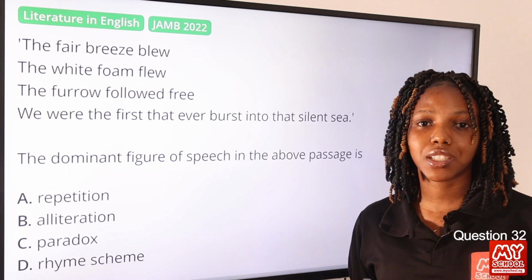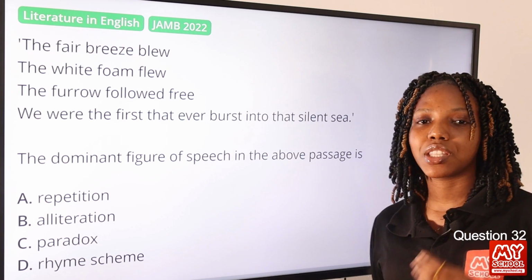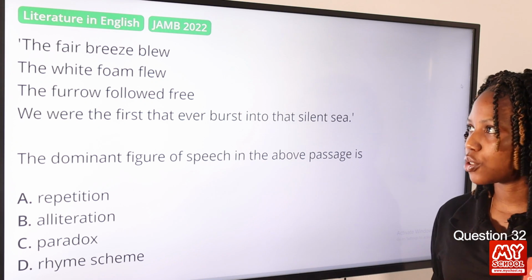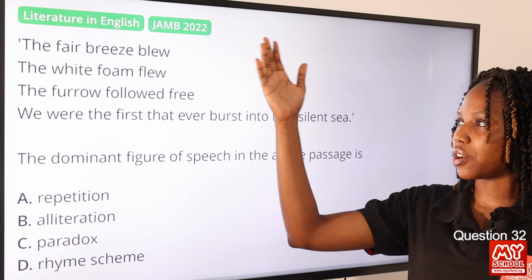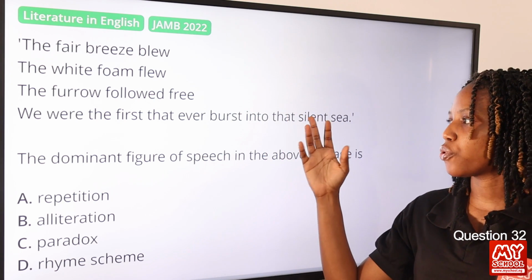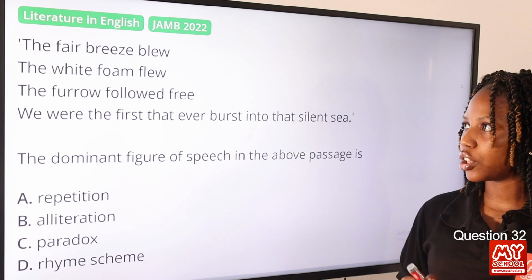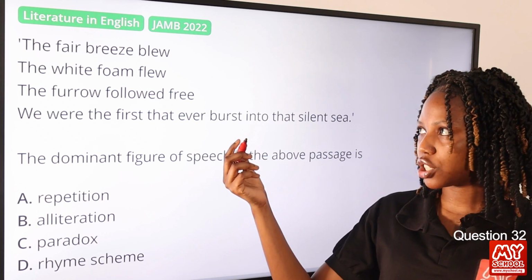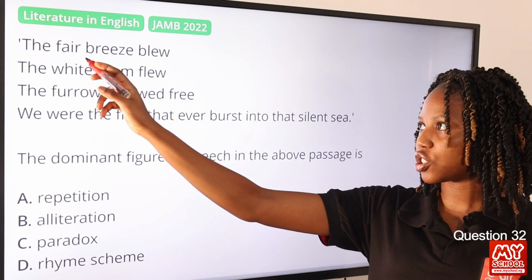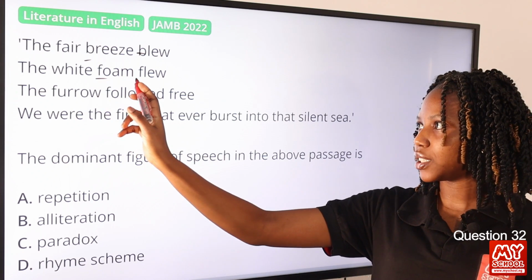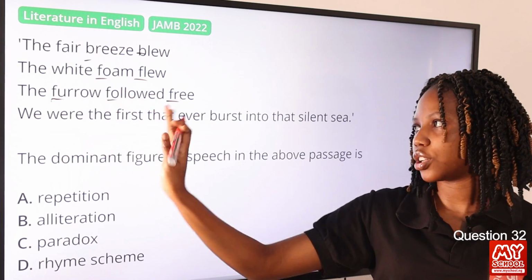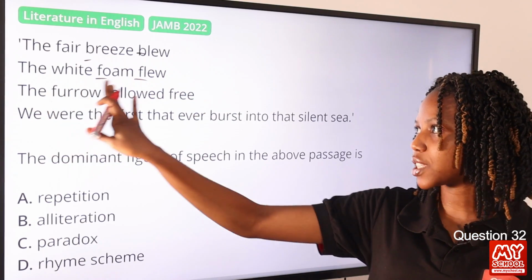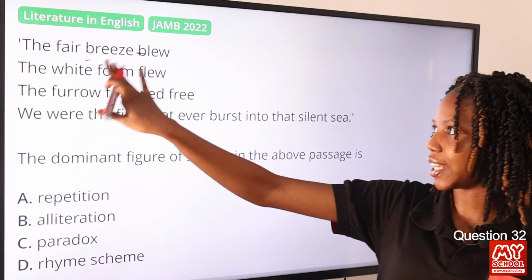Do not forget, the question states that we should choose the dominant figure of speech. So the dominant is rhyme scheme because we can find this in each line of the poem. As opposed to alliteration, which is a repetition of initial sound, but then it stops at line 3. So we'll settle for rhyme scheme because we can find this in all 4 lines.